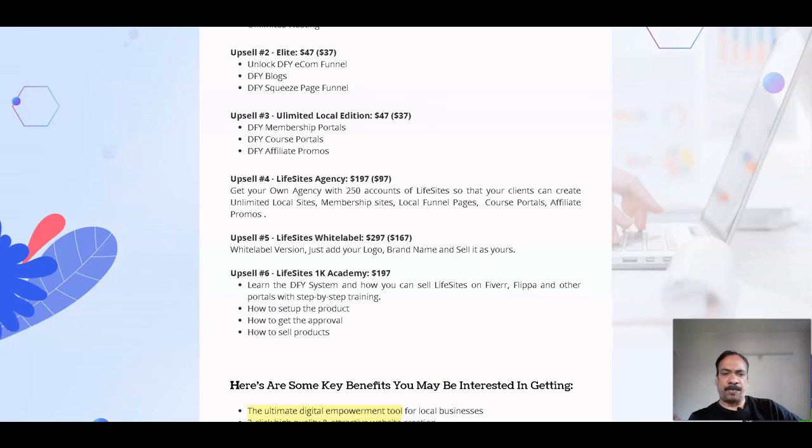So it's a useful software to create a new website. And here more than 108 niches are available. You can create the website as per your requirement. So this is the review from my side for this software, Live Site.